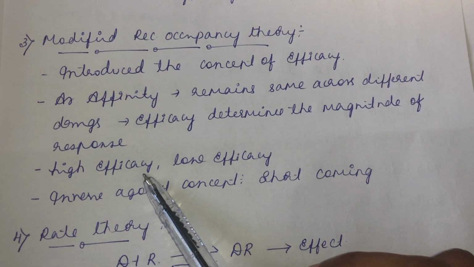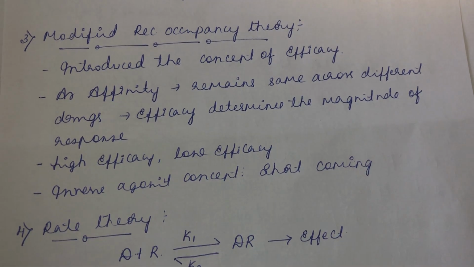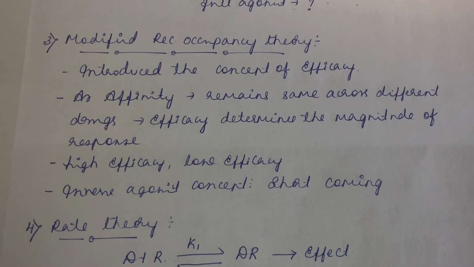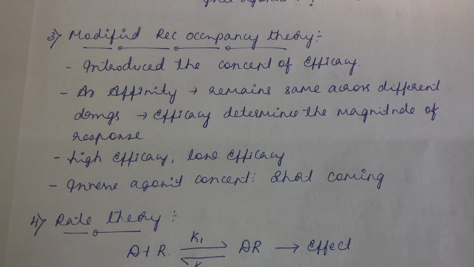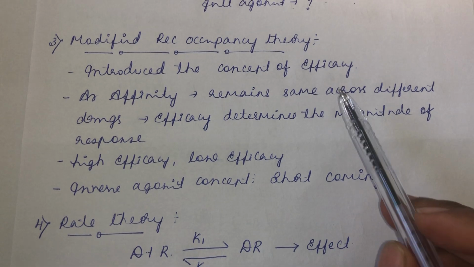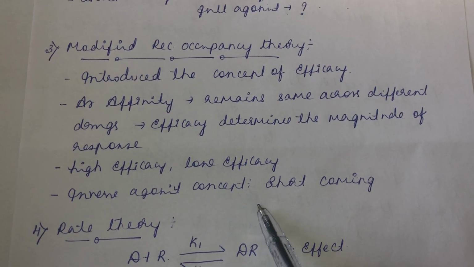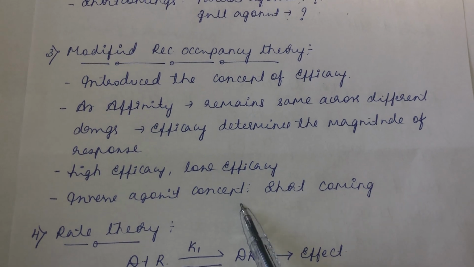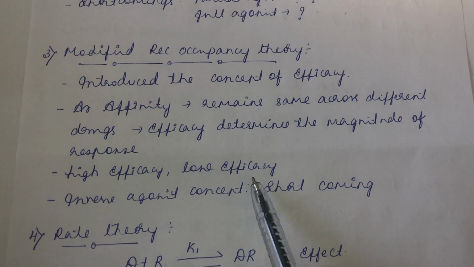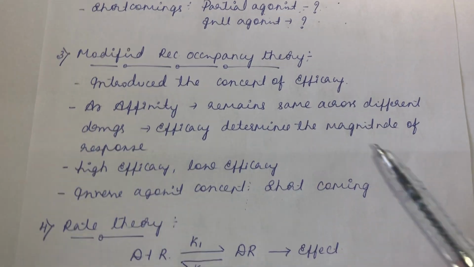If a drug has higher efficacy, by occupying a smaller proportion of receptors, it can produce the response. Similarly, for a drug with low efficacy, even though it occupies more receptors, it fails to produce the intended response. That is due to the concept of efficacy. Even after that, this theory failed to explain the inverse agonist concept. An inverse agonist occupies a proportion of receptors, but it produces the opposite effect. Why does it produce the opposite effect? This theory cannot explain that.